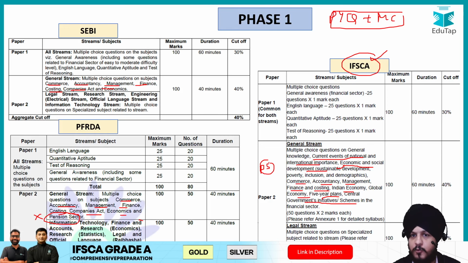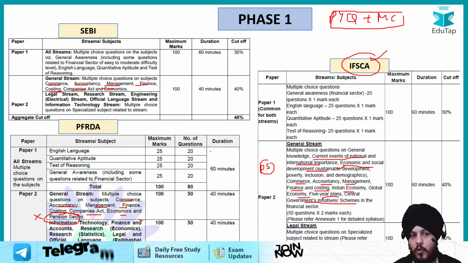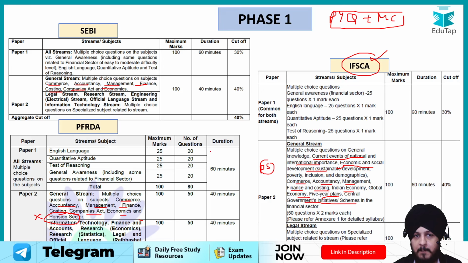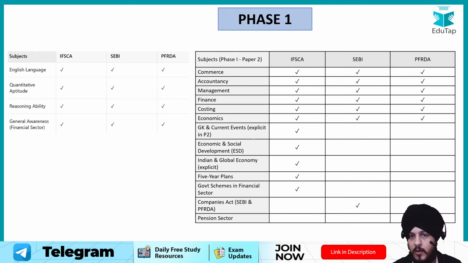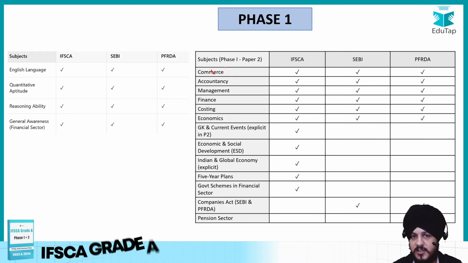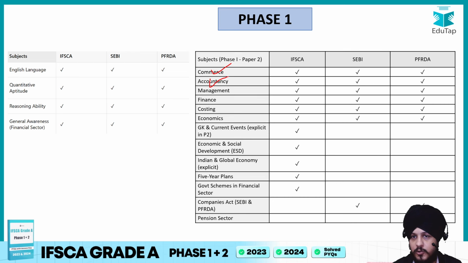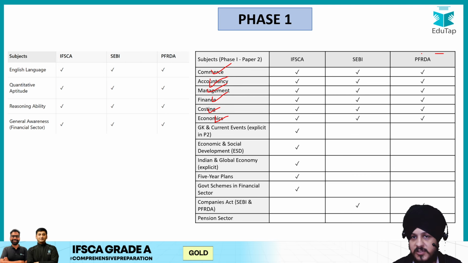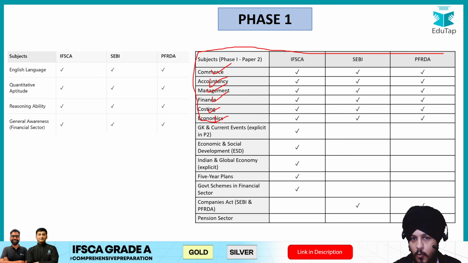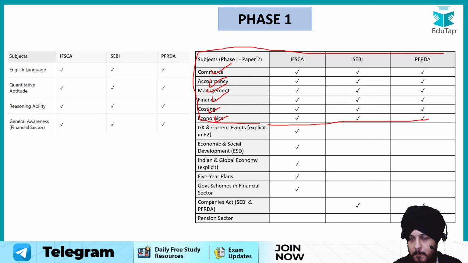So if we have to summarize that, what are the components that are common in case of, I would say, paper 2 of phase 1? You can look at this chart over here, right? So commerce is common in all the papers, accountancy is also common, management is common, then we have finance, cost and economics, right? So these are the components which are going to be overlapping areas with respect to paper 2 of phase 1.